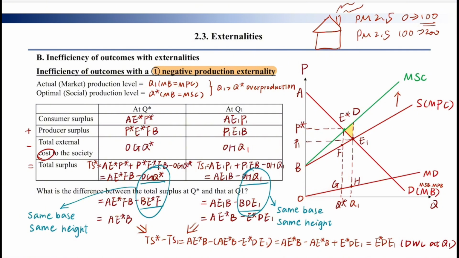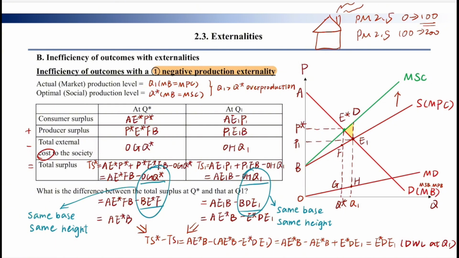The final outcome is the area of this triangle. Okay, and the total surplus, in the former slides, we said that the total surplus is equal to consumer surplus plus producer surplus, but that is the situation when there is no externality. But here we need to consider the externality, so we need to minus the total external cost to the society. We need to minus the damage.